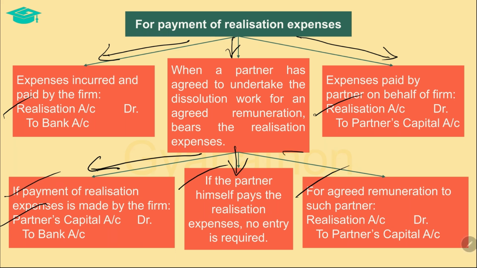If the firm pays the agreed remuneration to the partner, then such transaction is recorded by debiting the realization account with the amount paid to the partner and crediting the partner's capital account. The realization account is debited to record the payment of remuneration, and the partner's capital account is credited as the firm is liable to pay the remuneration to the partner, which will be paid to him at the time of finally settling the partner's capital account balances.